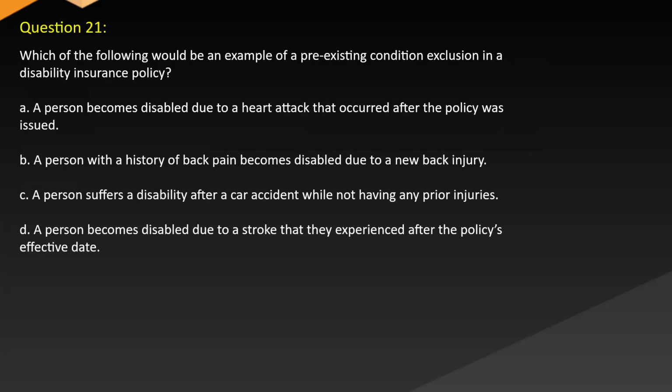Question 21. Which of the following would be an example of a pre-existing condition exclusion in a disability insurance policy? A. A person becomes disabled due to a heart attack that occurred after the policy was issued. B. A person with a history of back pain becomes disabled due to a new back injury. C. A person suffers a disability after a car accident while not having any prior injuries. D. A person becomes disabled due to a stroke that they experienced after the policy's effective date.